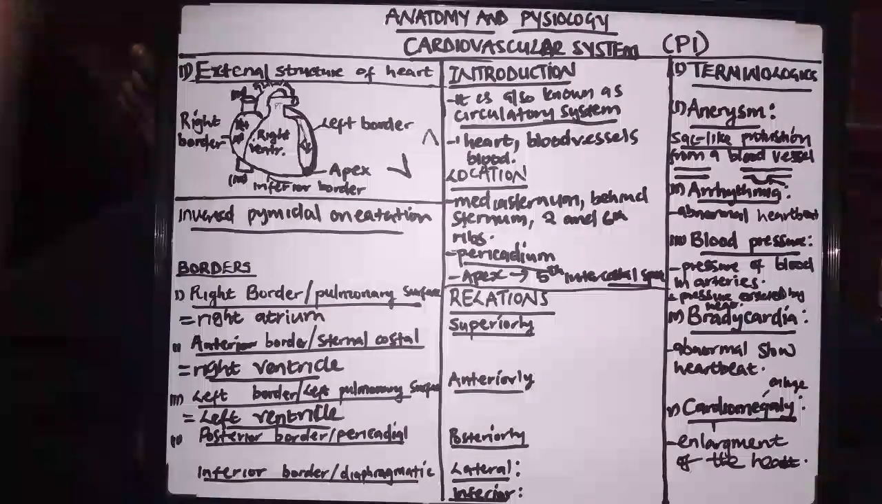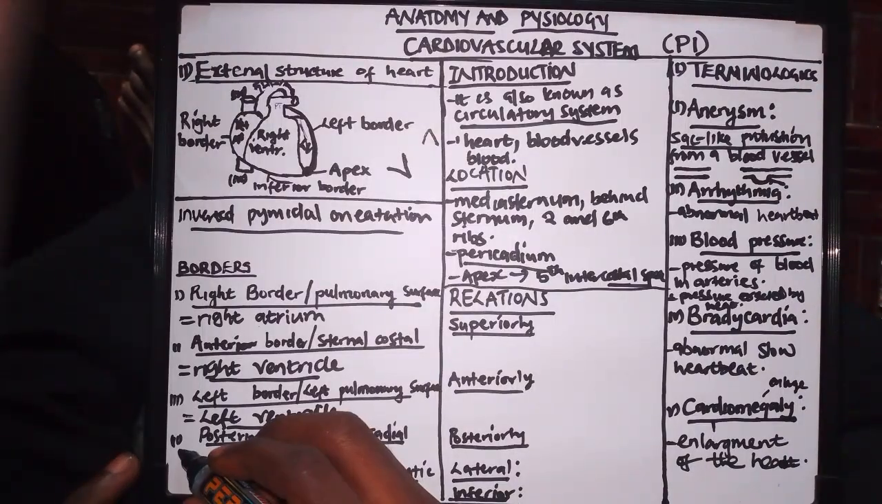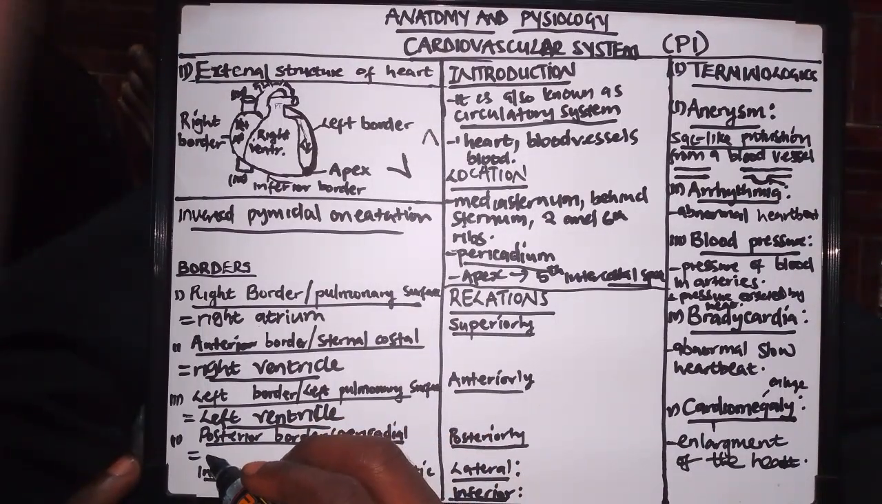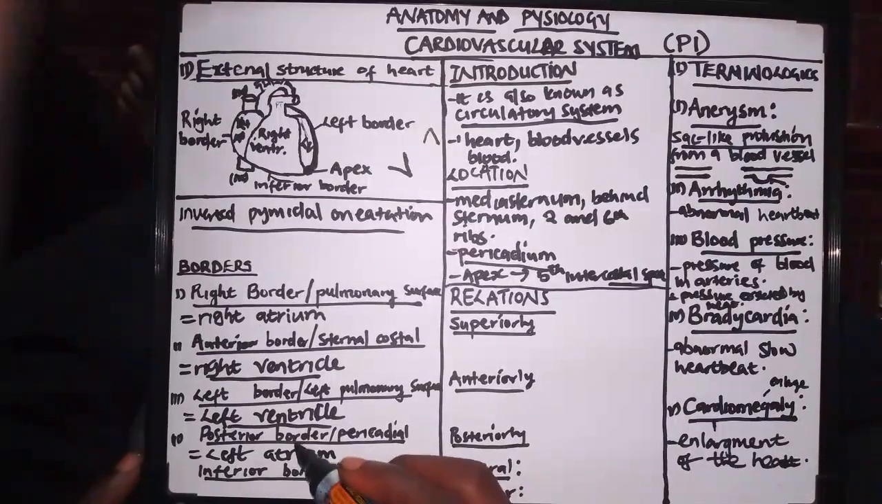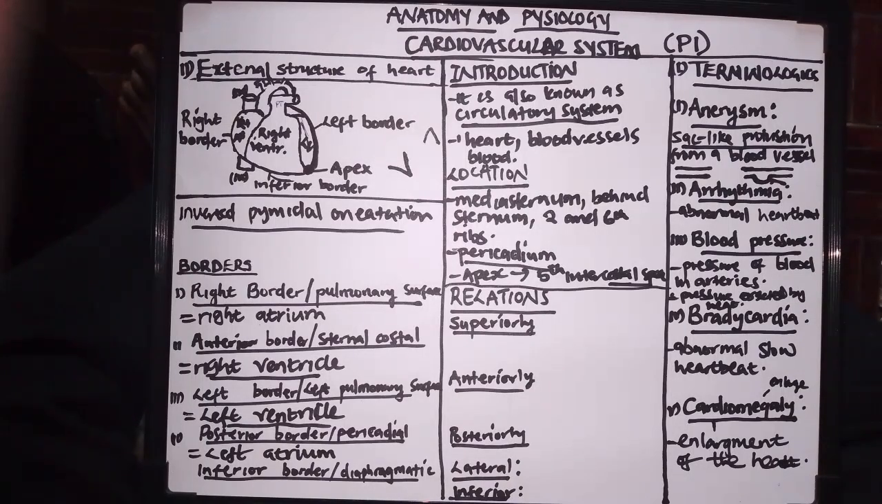So what forms the posterior border, which is also known as the pericardial surface? So the posterior border is basically formed by the left atrium. So the left atrium forms what? The posterior border. So whenever you see the left atrium, that is the posterior border, or the pericardial surface.